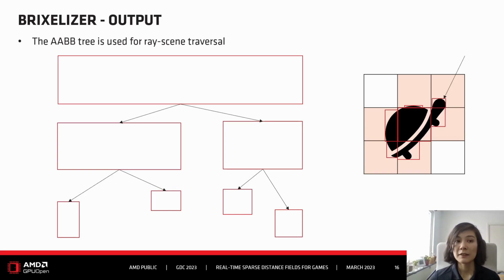Brixelizer will always generate a three-level AABB tree. This proved to be enough in our current experimentations, but generally the algorithm doesn't prevent extending the tree. This is just something that Brixelizer does for now, but maybe it will be changed in the future. Maybe it needs to be changed only for a certain case. This still remains to be determined. But there are no limitations in the algorithm itself.